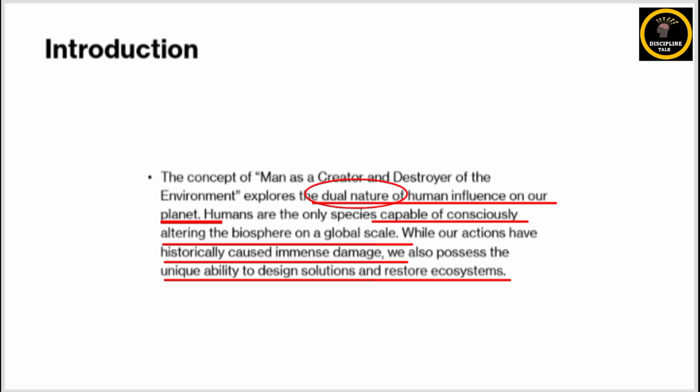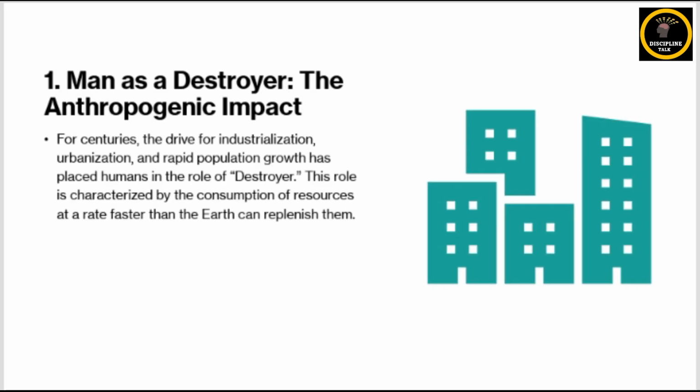First of all, talking about man as a destroyer of environment, that is the anthropogenic impact on the environment. Human induced environmental destruction is also called anthropogenic degradation, and it has intensified rapidly since the industrial revolution. The relentless pursuit of economic growth, industrial expansion, and consumerism has created an enormous pressure on the natural systems.